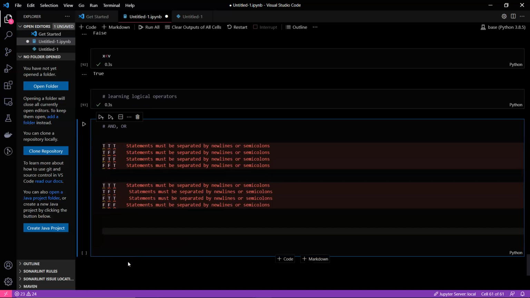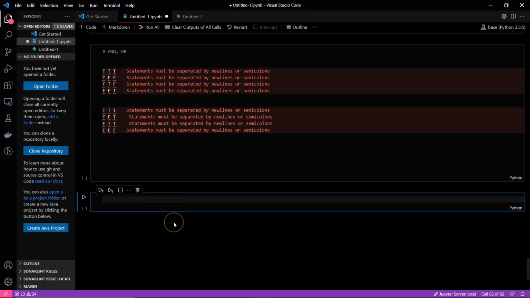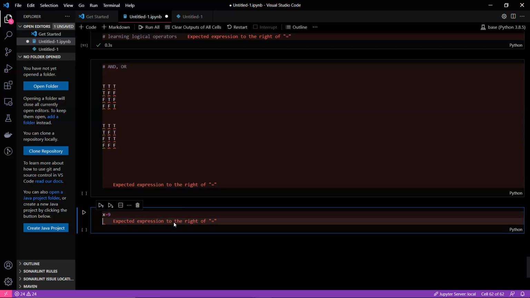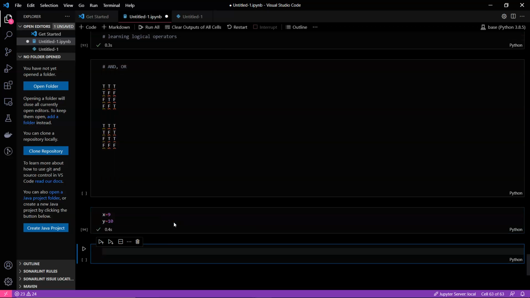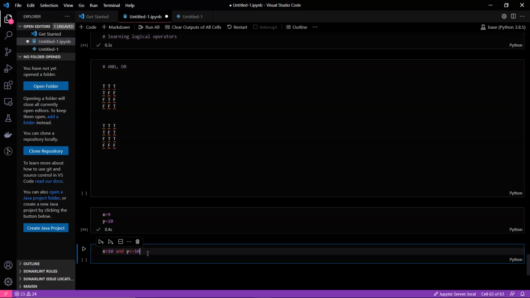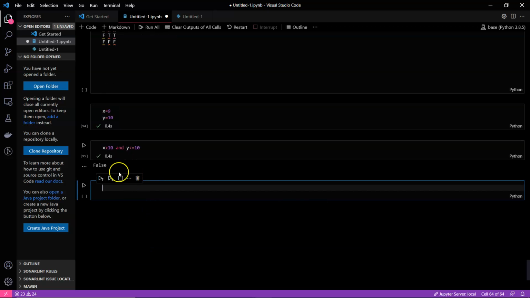So let's just test it using Python, how we can use and. Suppose we have x equals 9 and y equals 10. Now let's see, x is greater than 10 and y is less than or equal to 10. So I'm using and, that means even if one statement is false, then the whole will be false. So we can see that we'll get false.